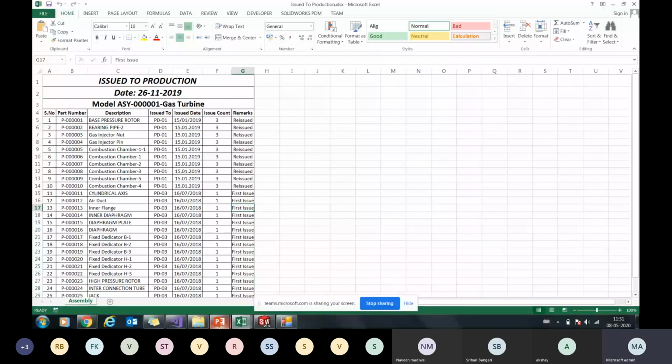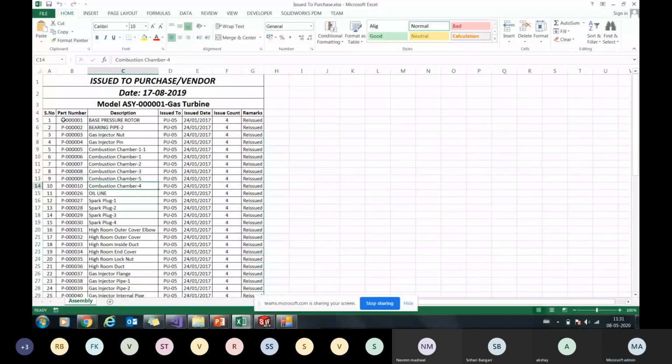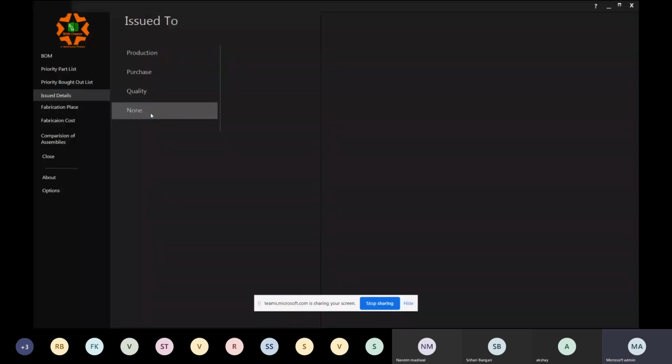Okay, same if you want to check it for the purchase team, right? So the same way, there's another option here which is called issue to none or release to none. Why this option is there is just to help the designer understand what are the drawings which he has not released yet.